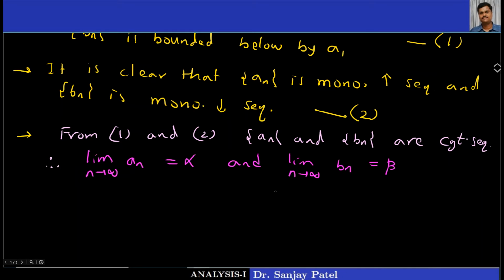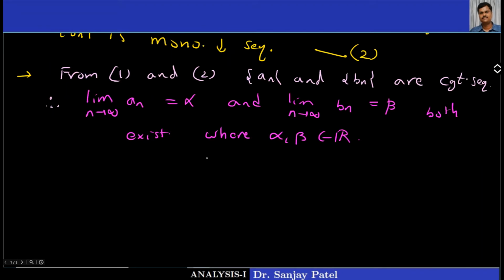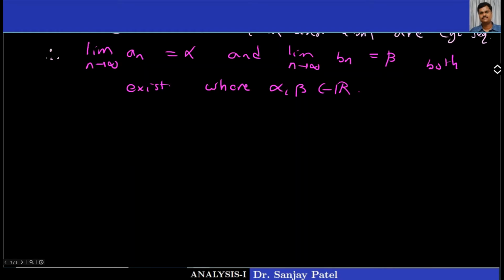So both exist. Alpha and beta are some real numbers. So both the sequences an and bn are convergent, and an reaches alpha and bn reaches beta.